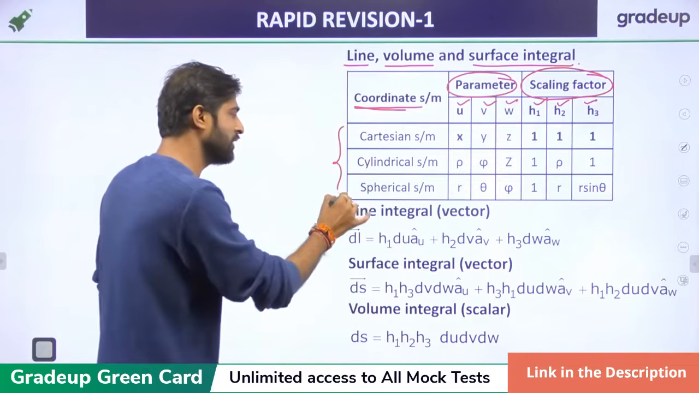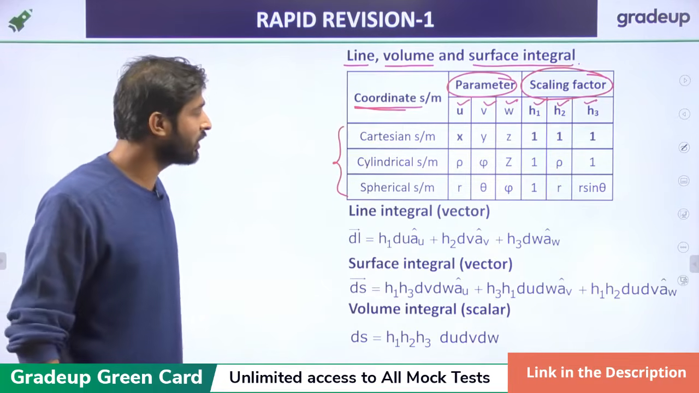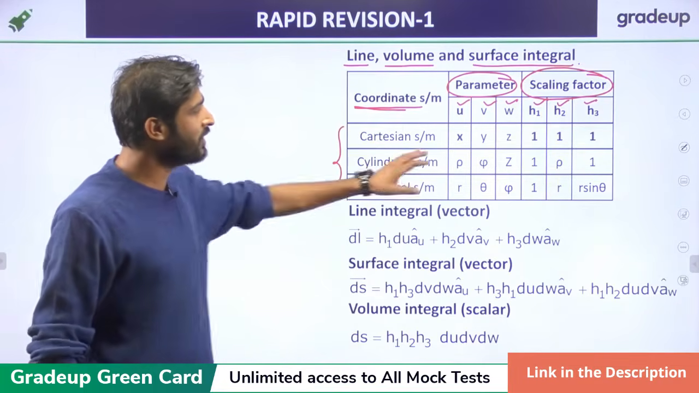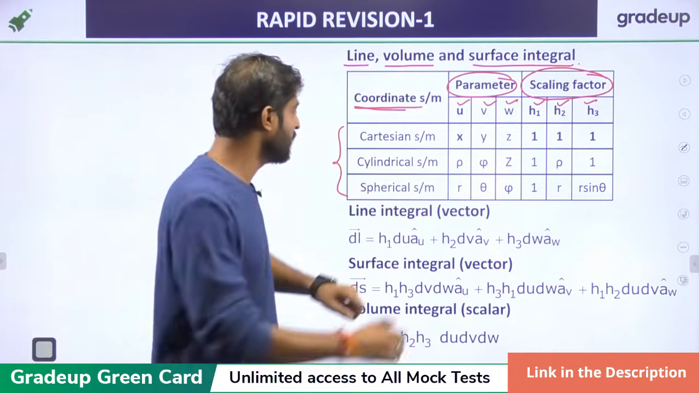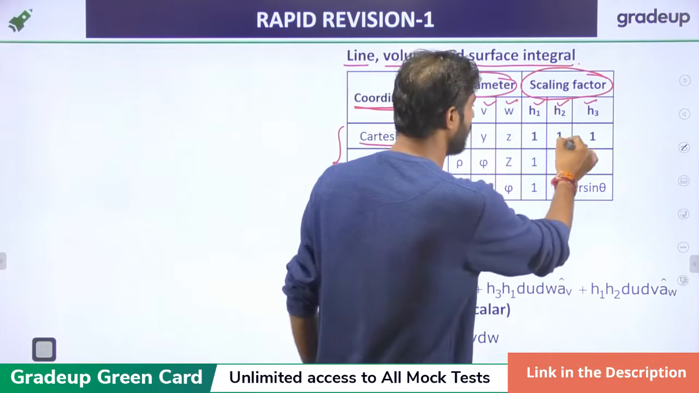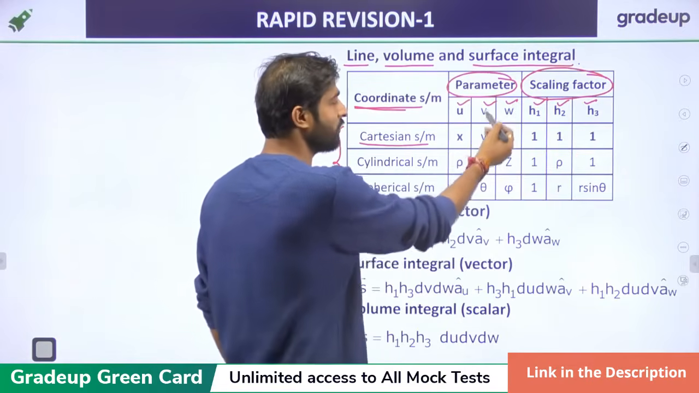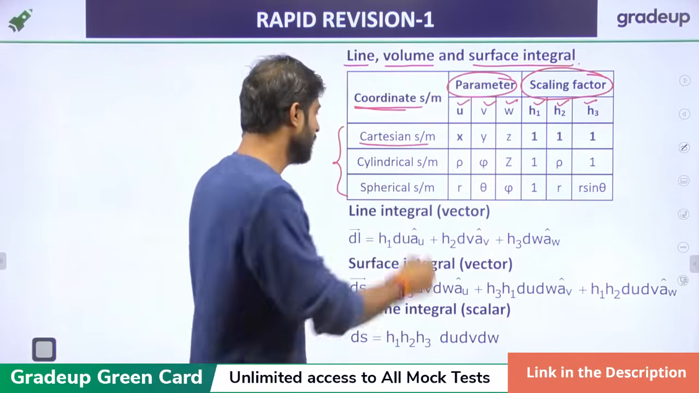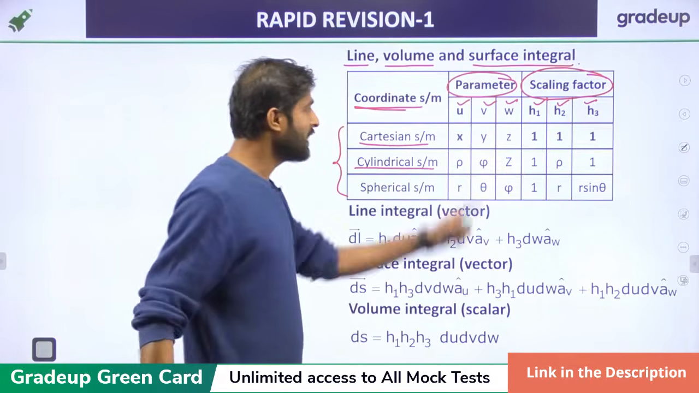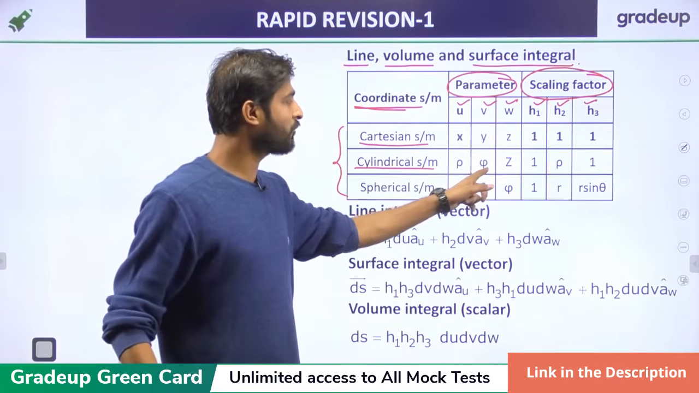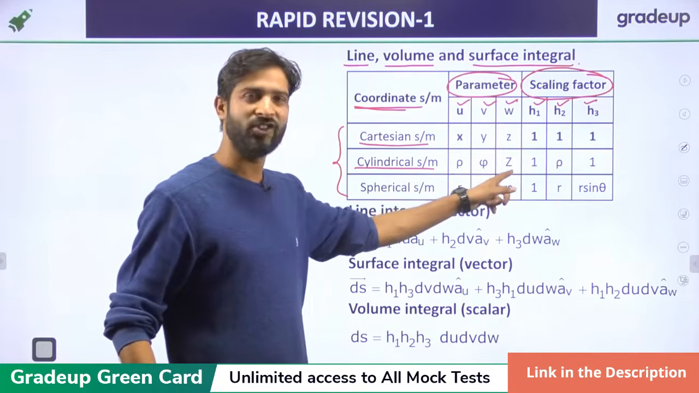Then for these three systems, we can write the scaling parameters like this, right? In the Cartesian system, that is 1, 1, 1, and u is x, v is y and w is z. In the cylindrical coordinate system, u is rho, v is phi and w is z.